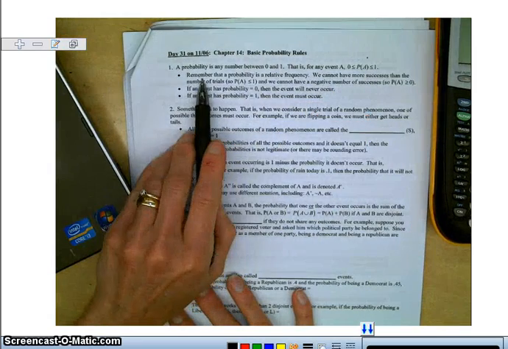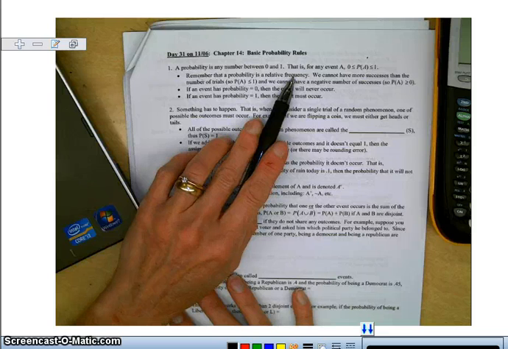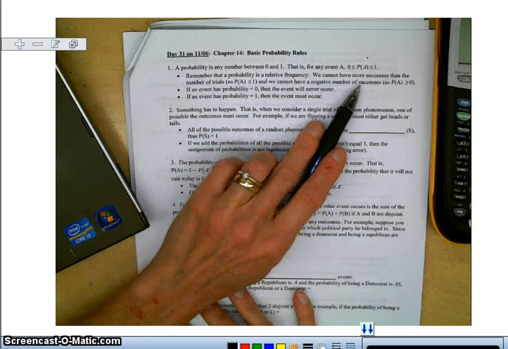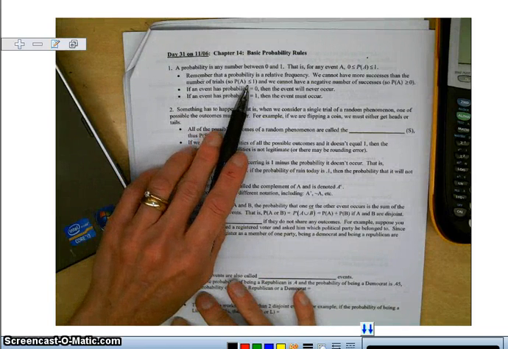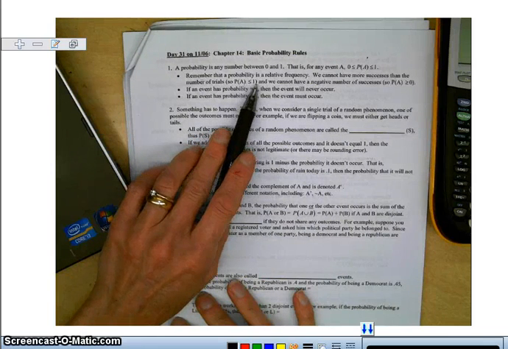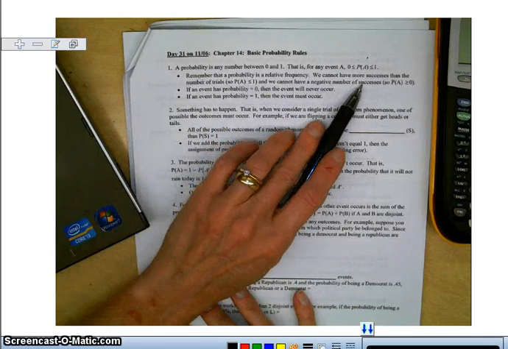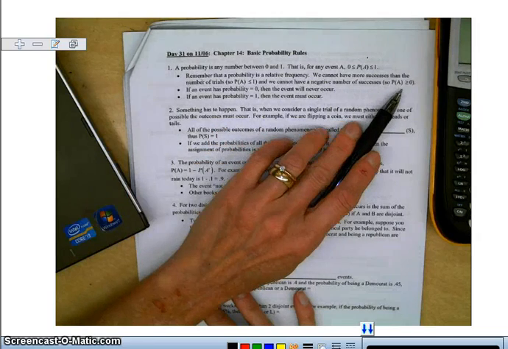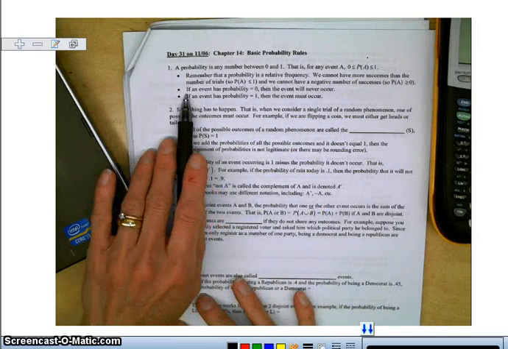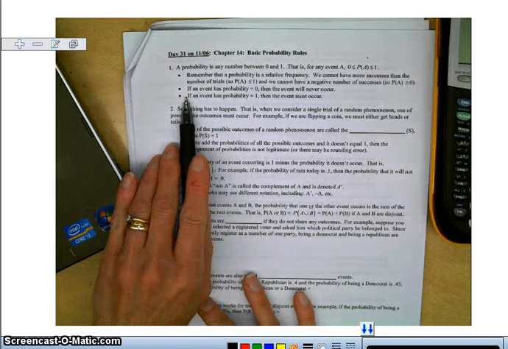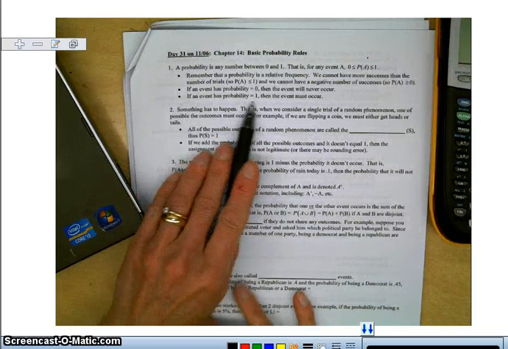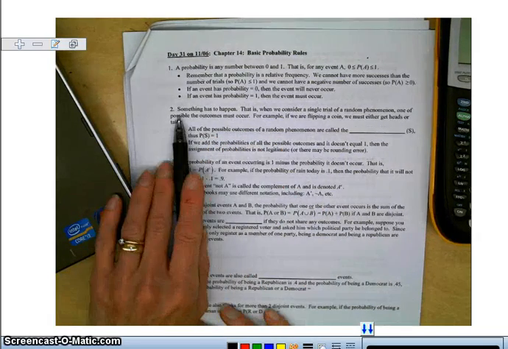Remember that probability is a relative frequency, so in other words it can be written as a fraction or a percent. We cannot have more successes than the number of trials, so the probability of A is always less than or equal to 1. And we cannot have a negative number of successes, so the probability of A is always greater than or equal to 0. If an event has a probability equal to 0, it will never occur. If the probability of an event is equal to 1, it has to occur. So something has to happen.